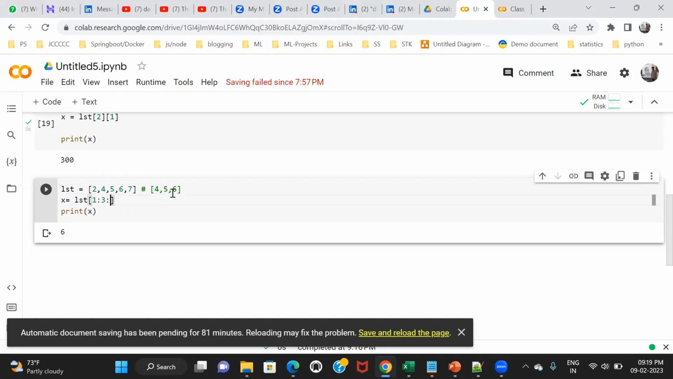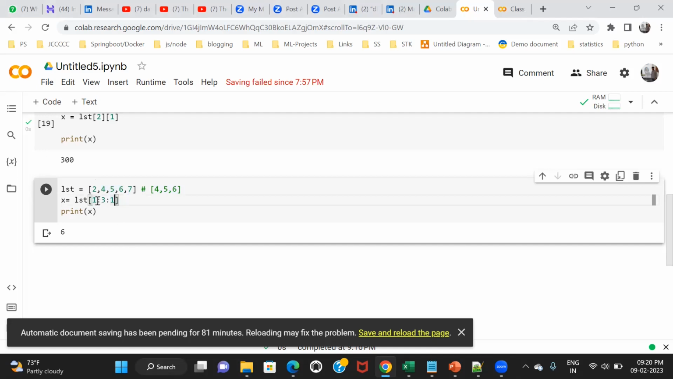And then again a colon. Now for this slice 4, 5, 6, what is the gap? What is the difference between two consecutive data? I mean 4 and 5, 5 and 6. The gap is 1. So here you have to put the gap, or it is called stepping. I want consecutive data, so the gap between these two data is 1.